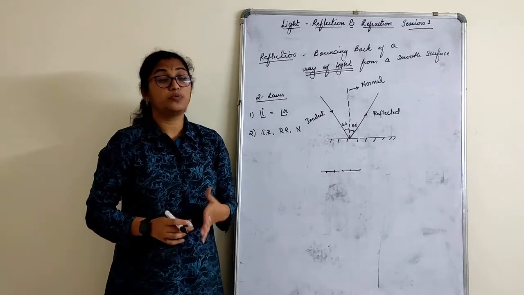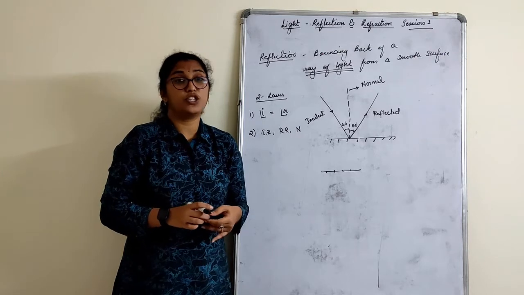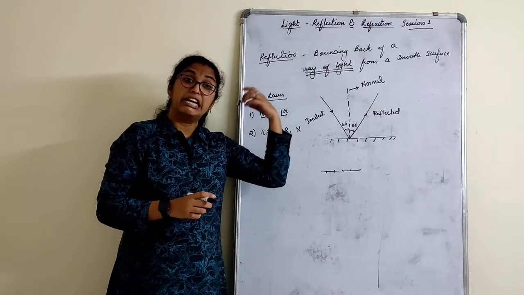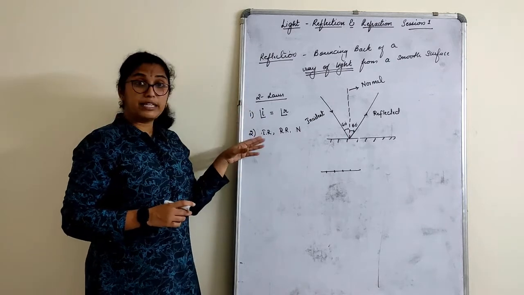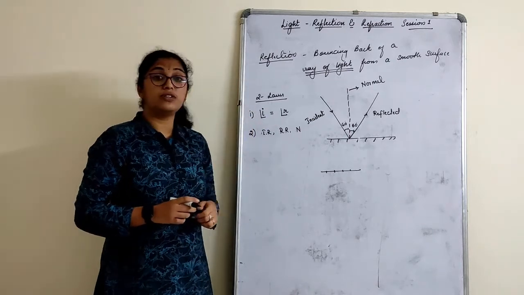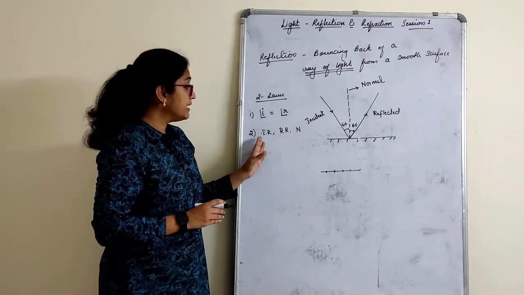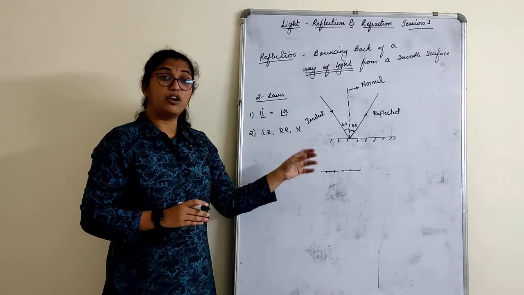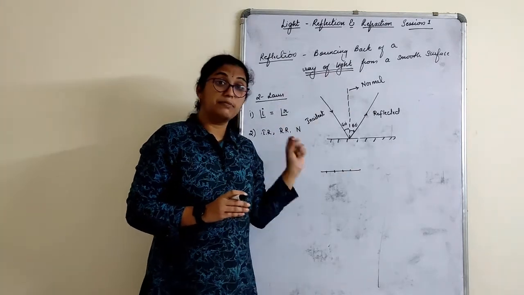So if they ask you what are the laws of reflection, usually it's a very rare question to be asked because it's a very simple thing. Reflection also can be asked. In case they ask you this, you need to explain with the statement. It's given in the notes, children. The angle of incidence is always equal to the angle of reflection. Incident ray, reflected ray and normal all lie in the same plane. And the figure is a must.